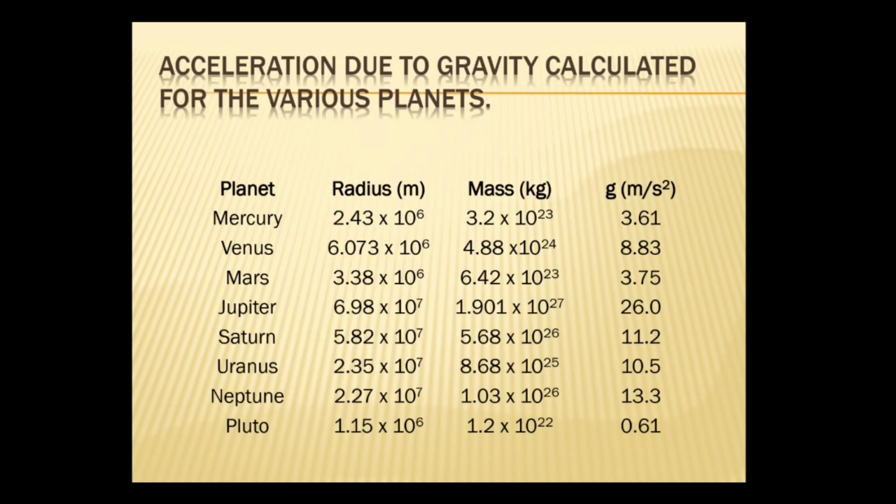And also, acceleration due to gravity of different planets is different. We can calculate the acceleration due to gravity of different planets if we know the mass of the planet and the radius of the planet. But what about the universal gravitational constant? It is known as universal gravitational constant because it won't vary; it is constant throughout the universe. But acceleration due to gravity, g, varies from planet to planet and place to place.